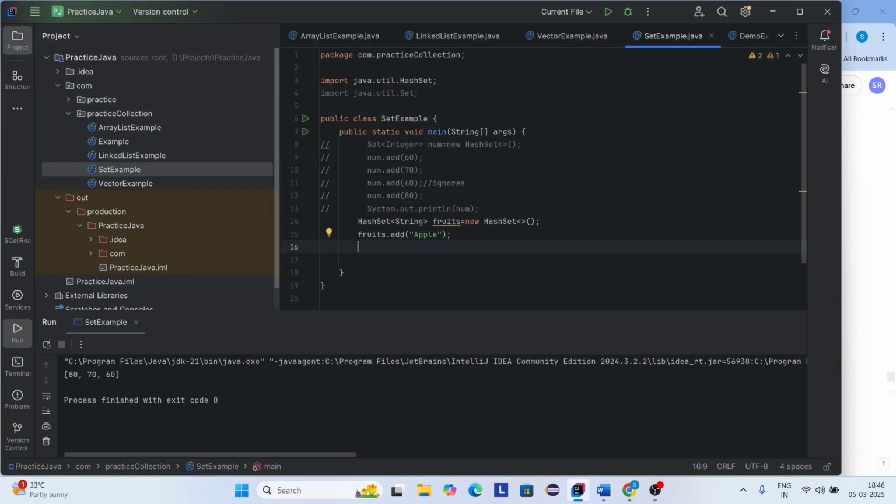I'm adding one more element to the set. Here I'm adding banana. And I'm adding one more element, grapes. And again I'm adding the same element, apple. So here you can see apple I'm adding 2 times. So it is a duplicate element. It ignores this element.